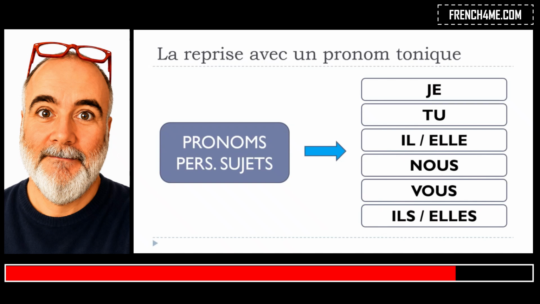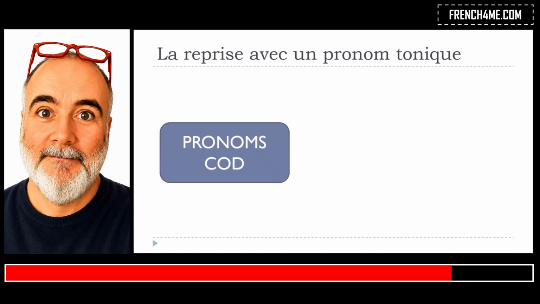And in this video we'll see that it's also possible to combine les pronoms toniques with something that we saw previously again. It's what we call les pronoms compléments d'objet direct. So if it's not clear, of course I will show them, but I won't really explain the whole concept. There is a video covering this topic as well. So if it's not clear for you, take the time to watch the video, and after that you can come back to this video.